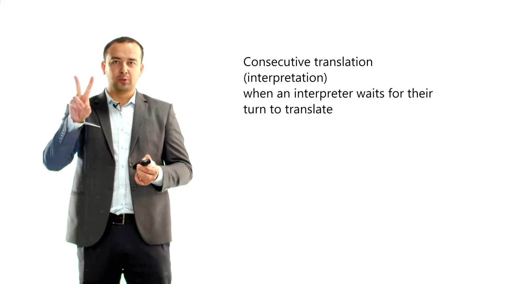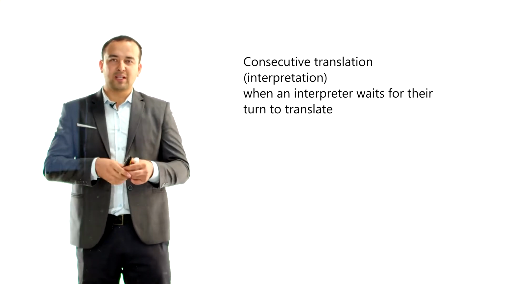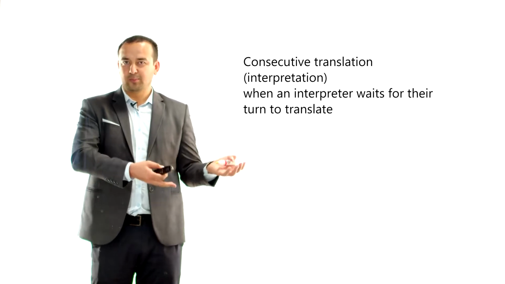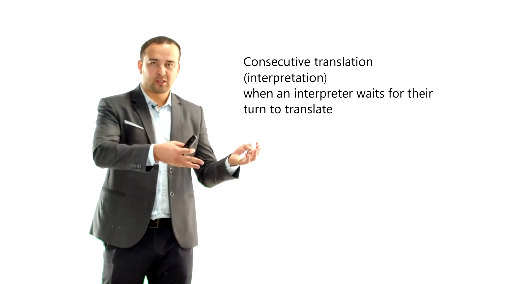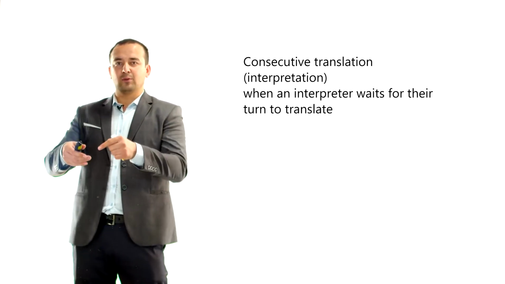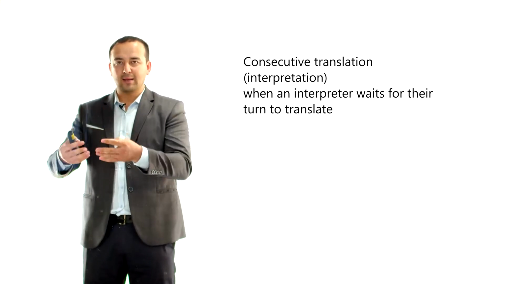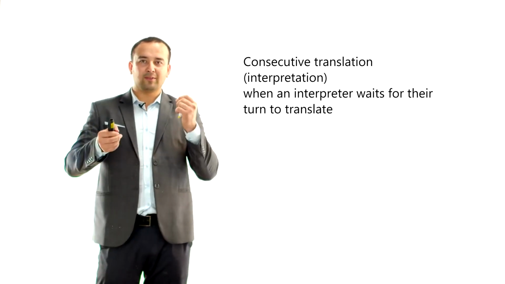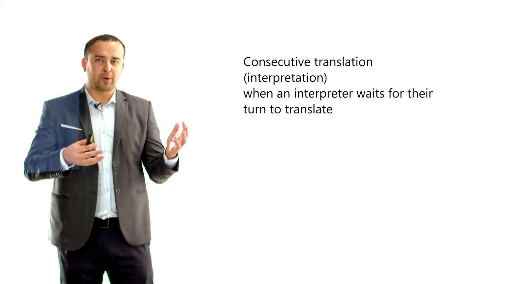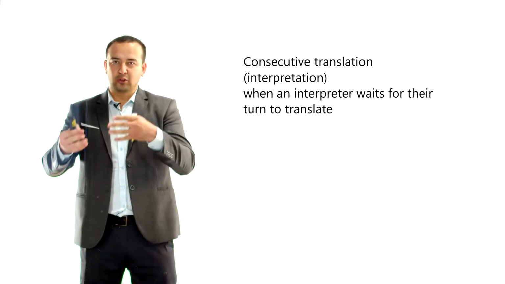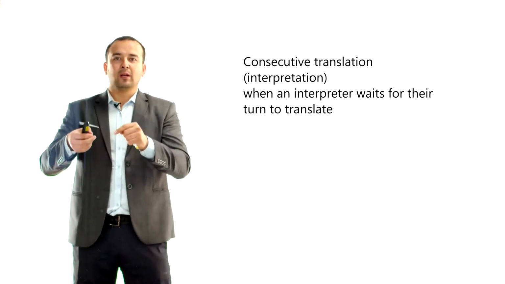So we use these two terms in translation, source language and target language. Source language is the language of the speech. Okay, for example, if somebody speaks in English language, this is source language, and then we translate it into Uzbek language. So Uzbek language is target language because it's our aim to translate to this language. So we have these two languages, source language and target language. So interpretation is when the translator or interpreter understands this source language and then translates it into target language.